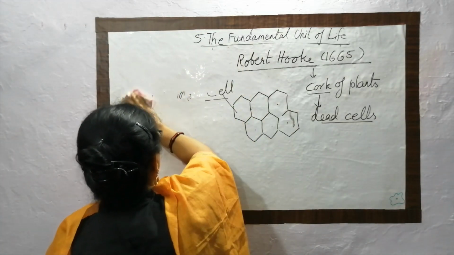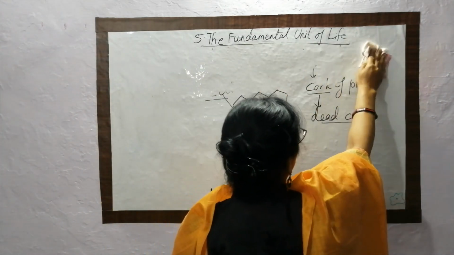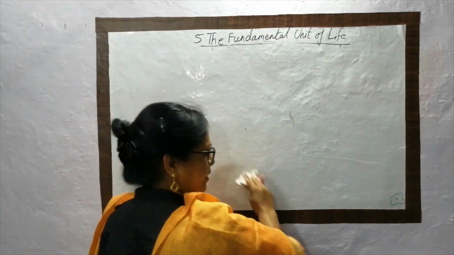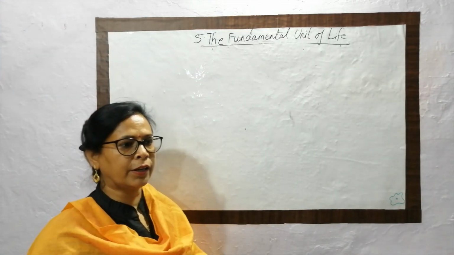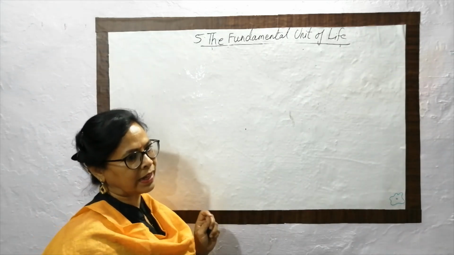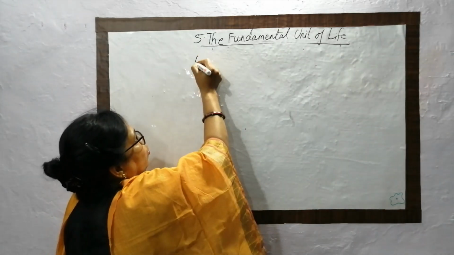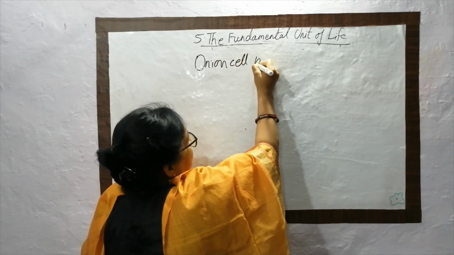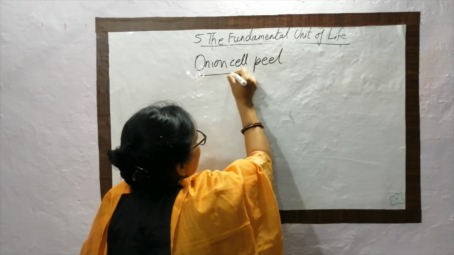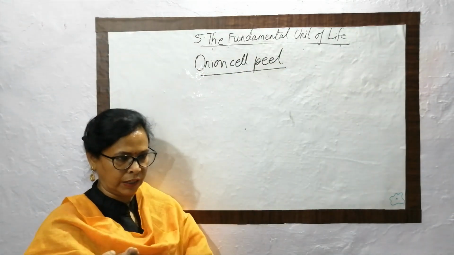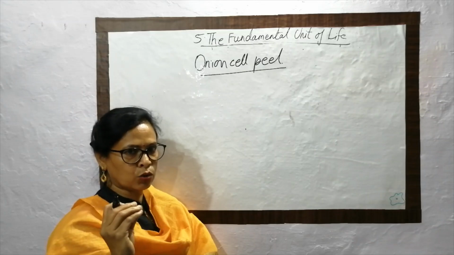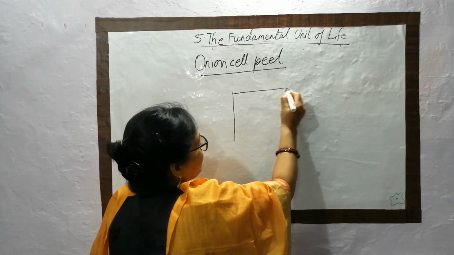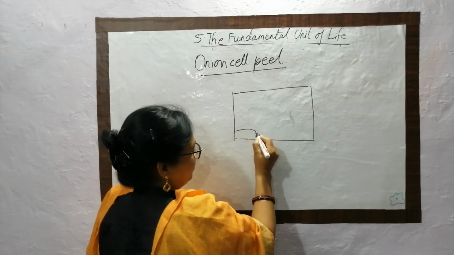One activity is given in your book as activity 5.1 that you have to perform in the laboratory. And what is that activity? That activity is simple: you have to make a temporary mount slide of a plant peel, the onion cell peel. You have to take a peel off of an onion and see it in the microscope after temporary mounting it. And what you observe in the microscope is this.